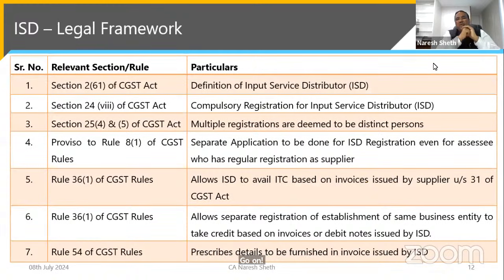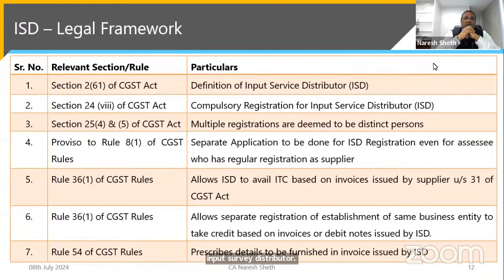Friends, if you really want to understand the concept of the ISD mechanism, these are the sections you should thoroughly study. Section 2(61) of the CGST Act defines the input service distributor. What do you mean by input service distributor? It has been defined under section 2(61). Section 24(viii) gives compulsory registration. It says registration is compulsory for input service distributors.